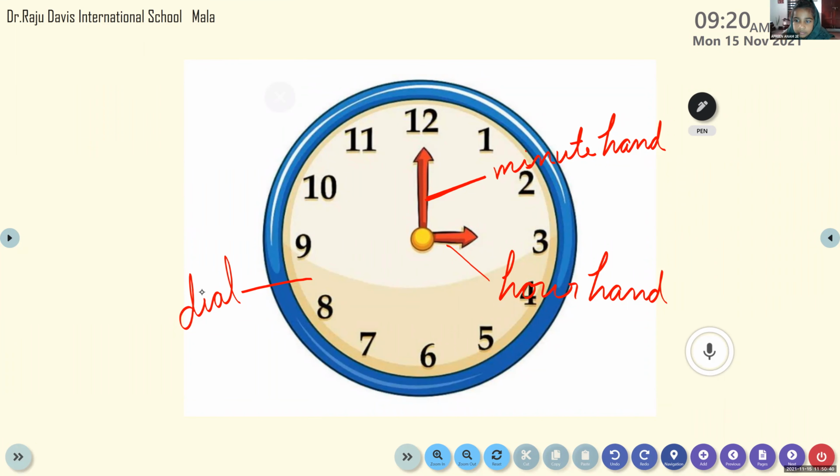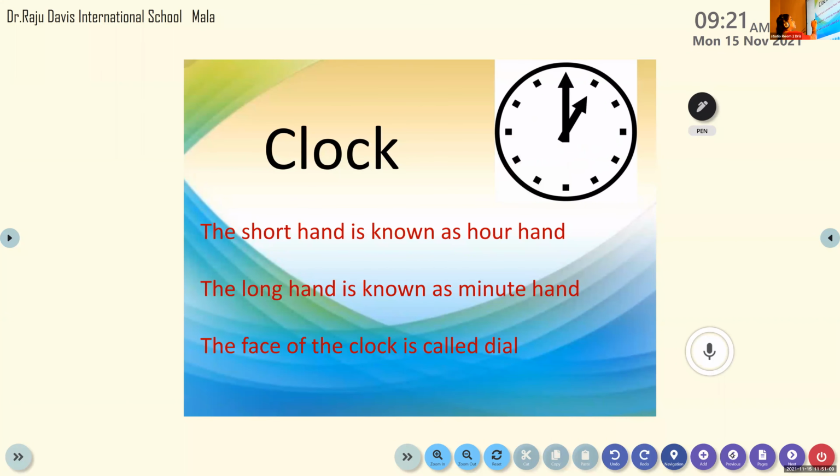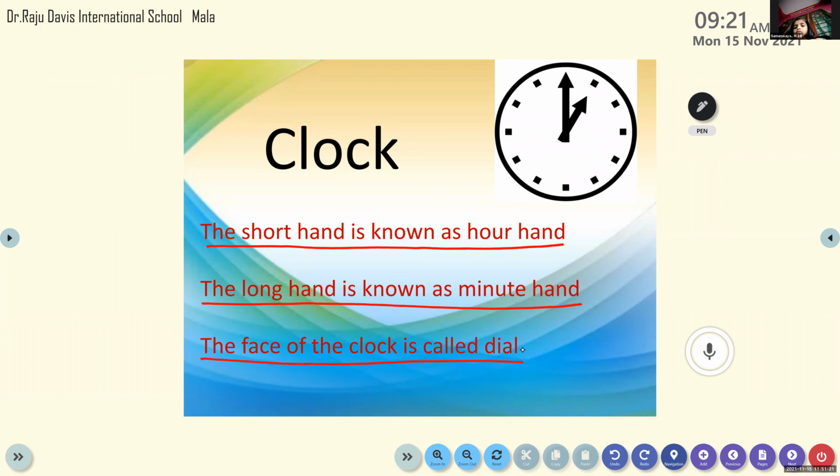Understood? So we studied three things today about this clock. There are two hands for a clock, and the long hand is called the minute hand, the short hand is called the hour hand, and the face of the clock is the dial. Understood, everyone? It's very easy to study. And look here, it is written: the short hand is known as the hour hand, the long hand is known as the minute hand, and the face of the clock is called the dial.